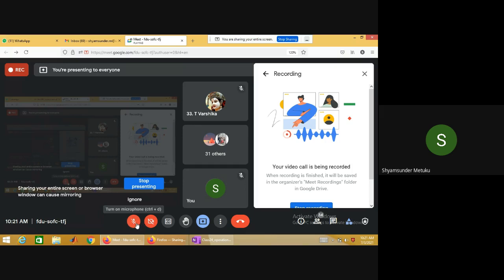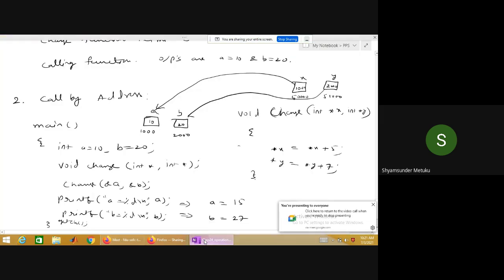Okay, fine. So let us come back. There is a linkage system. Even though in the memory they are very remote, 1000 and 2000 are very remote from 50,000, 51,000, there is still a connection between the function memory and main memory. So now what does star x mean? X is an address, star x is a value, isn't it?